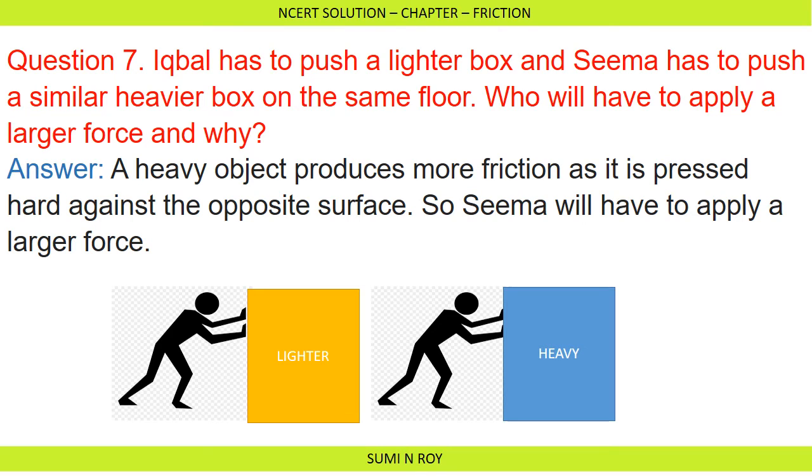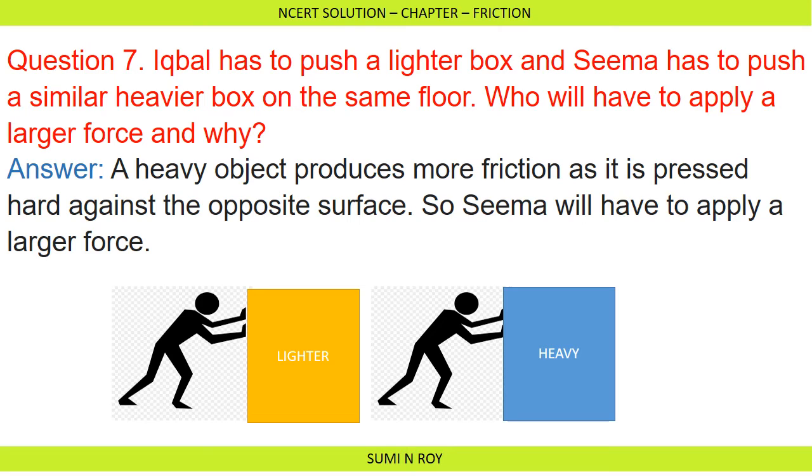Now next question is, Iqbal has to push a lighter box and Seema has to push a similar heavier box on the same floor. Who will have to apply a large force and why? As a heavy object produces more friction as it is pressed hard against the opposite surface, Seema will have to apply a large force, because a heavy object will create more friction between the object and the floor.